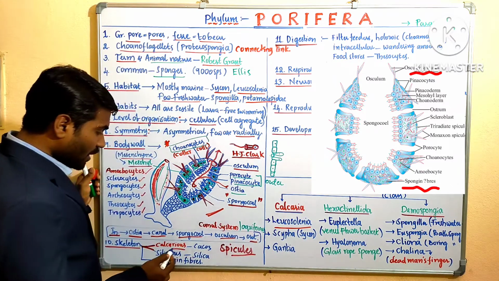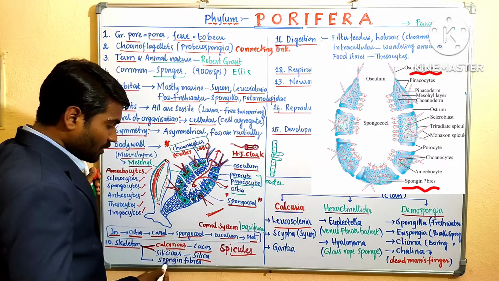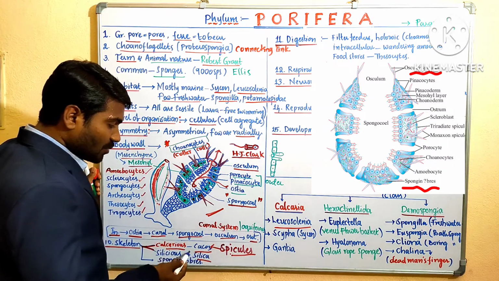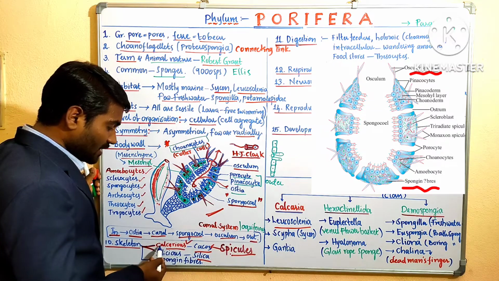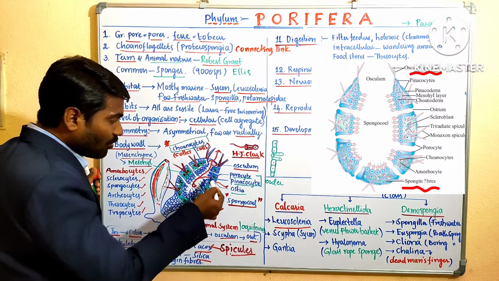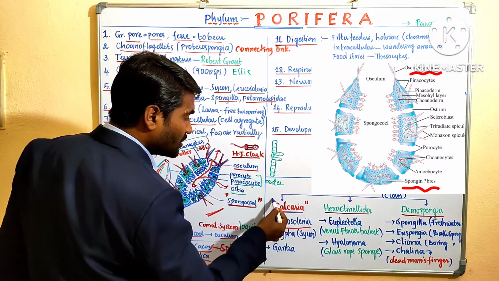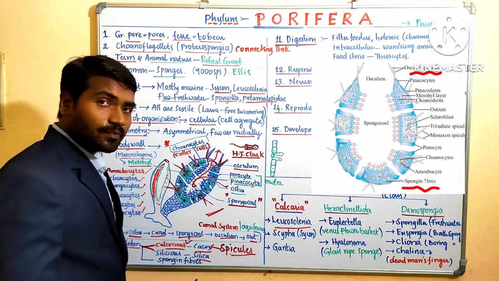Spicules may be made up of calcium carbonate or of silica. If the spicule is made up of calcium carbonate, it is called a calcareous spicule. Which poriferans have calcareous spicules? Those that come under the class Calcarea.